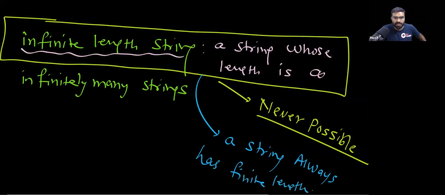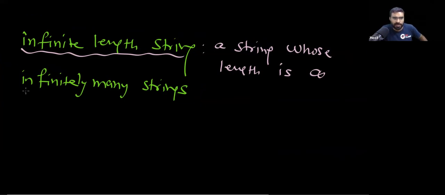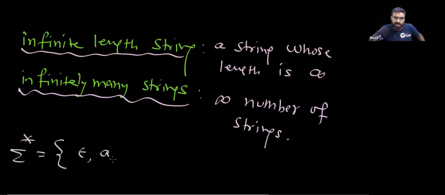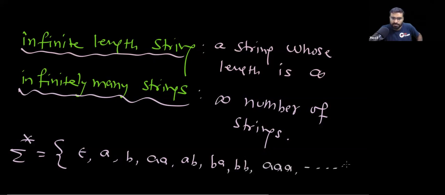What is this second statement saying? It is saying infinitely many strings. What does this mean? This means an infinite number of strings. Yes or no? For example, notice this language. In this language, how many strings do we have? Tell me.